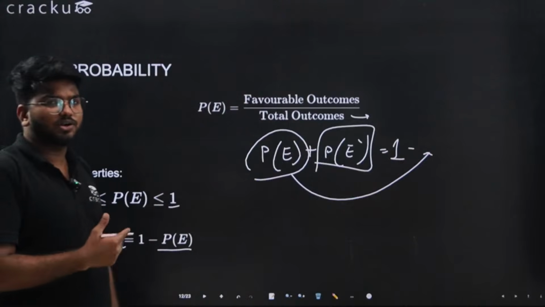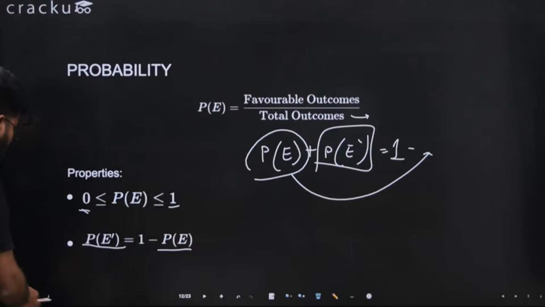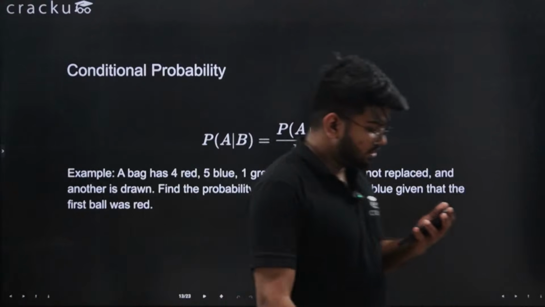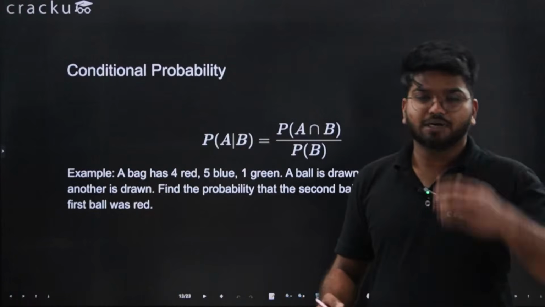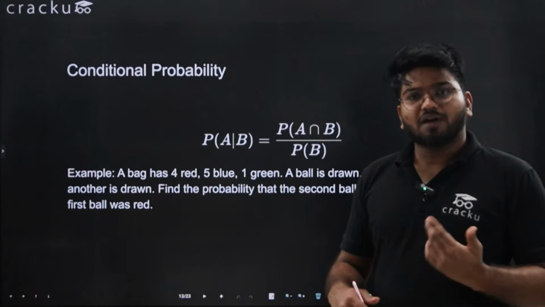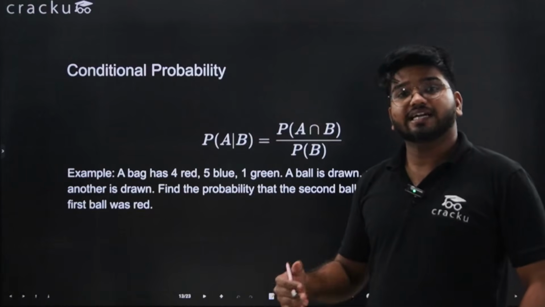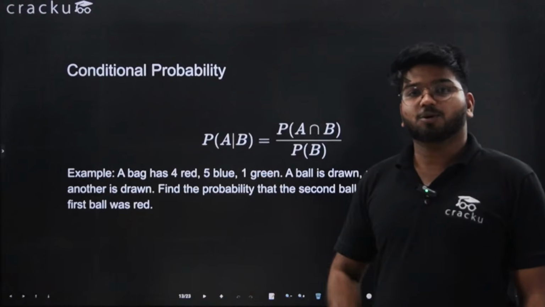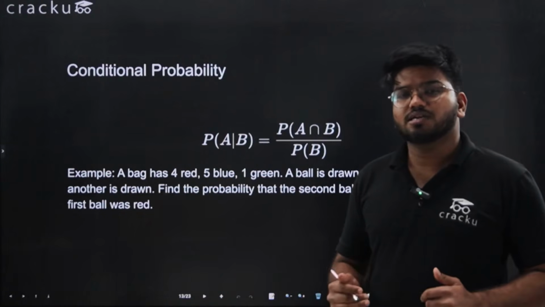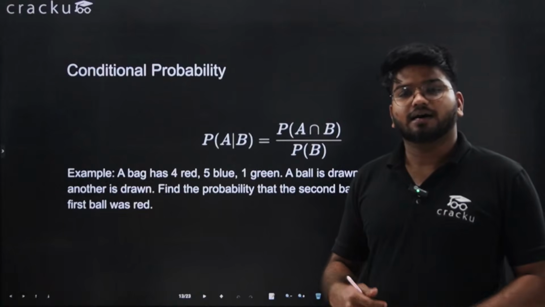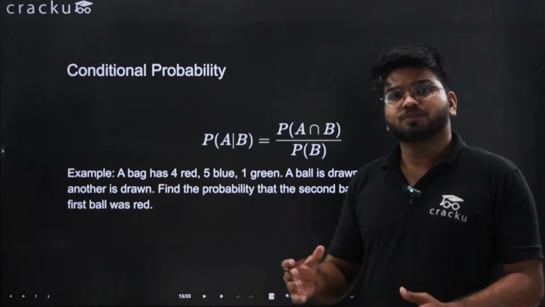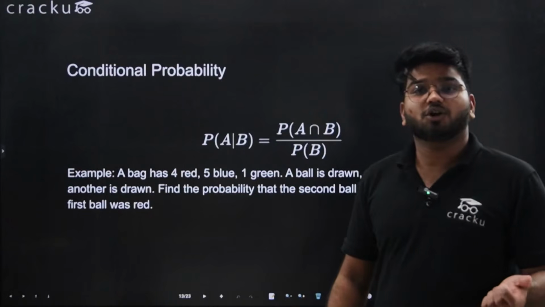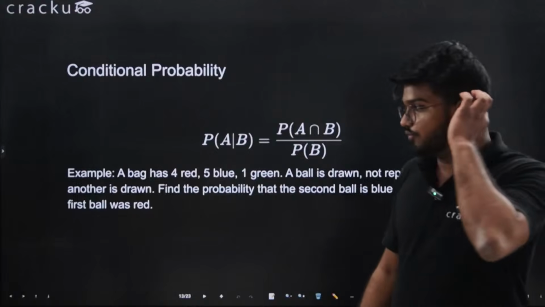This is very basic probability. I hope that you are aware of this. We have conditional probability. After that we will do some questions. Now conditional probability is nothing but finding the probability of something happening considering something has already happened, or based on something that has already happened. All you need to do in this case is find the probability of what has already happened, and from that, find the probability of the event that you want to find.